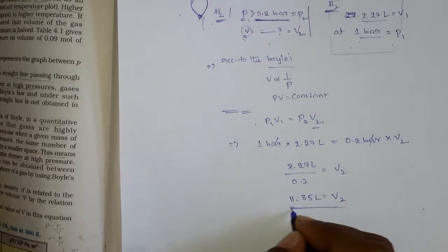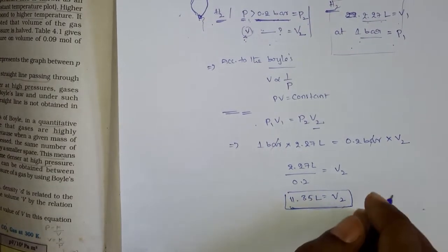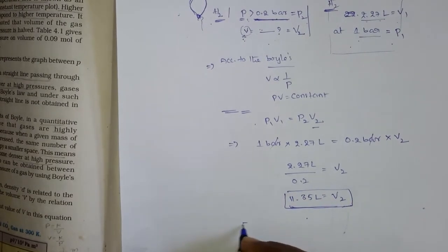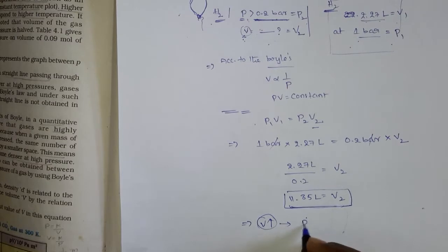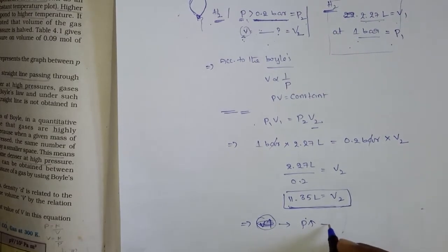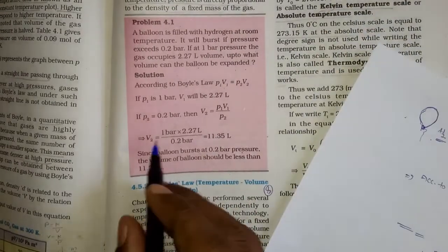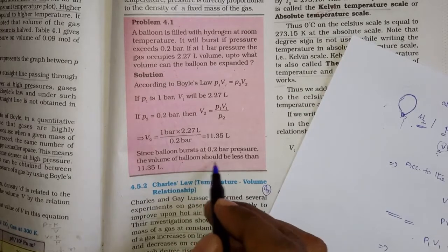That means a balloon, you can fill up to this volume. If you increase the volume more than this, and fill more than that into the balloon, the pressure inside increases, right? So volume and pressure increase, so that the balloon can burst. Okay, the balloon bursts, right? So that means the balloon bursts at 0.2 bar pressure, so the volume of the balloon should be less than